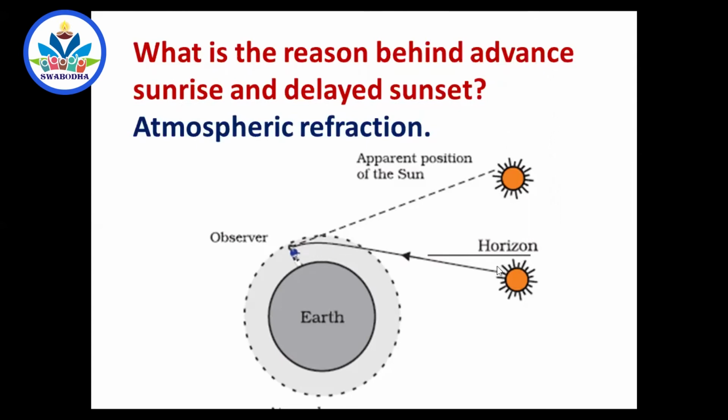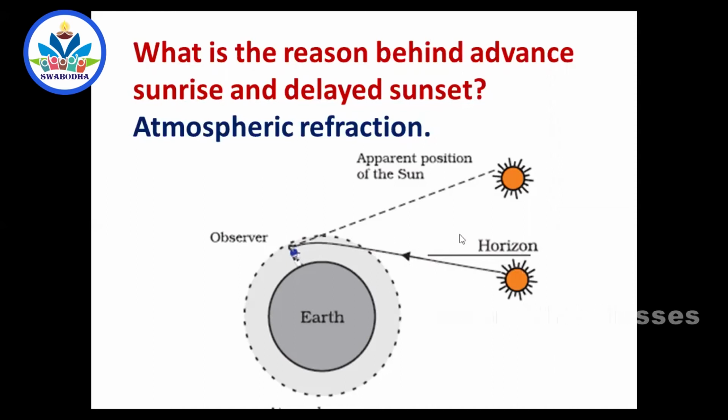But as the light passes through different layers of the atmosphere, because of the difference in optical density, the ray keeps on bending and bending. By the time it reaches your eyes, it will not be in the same direction as it was coming from the sun.